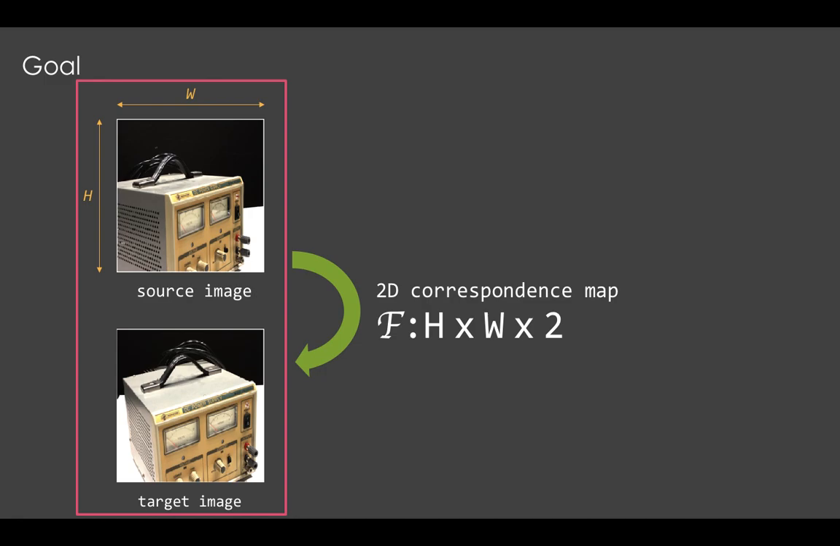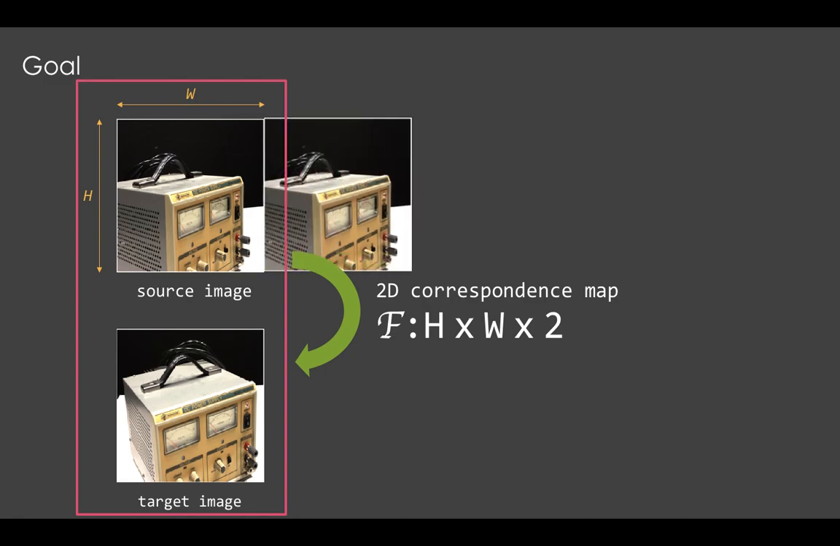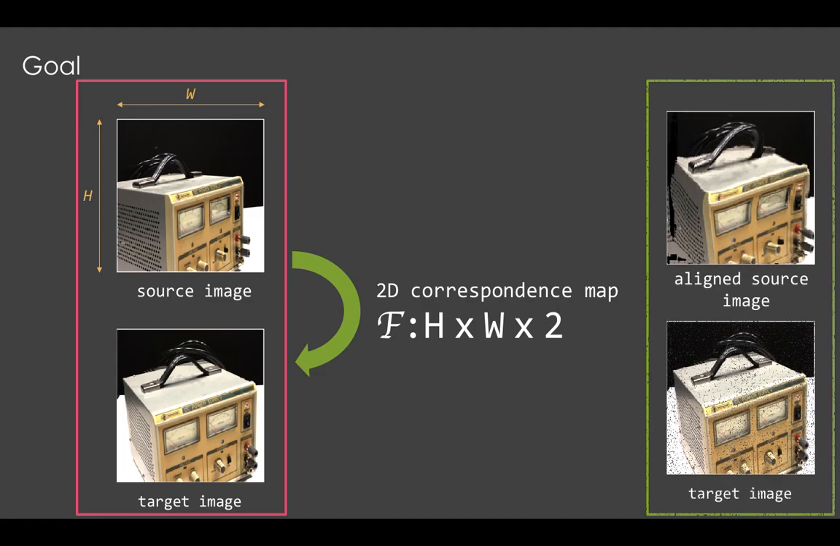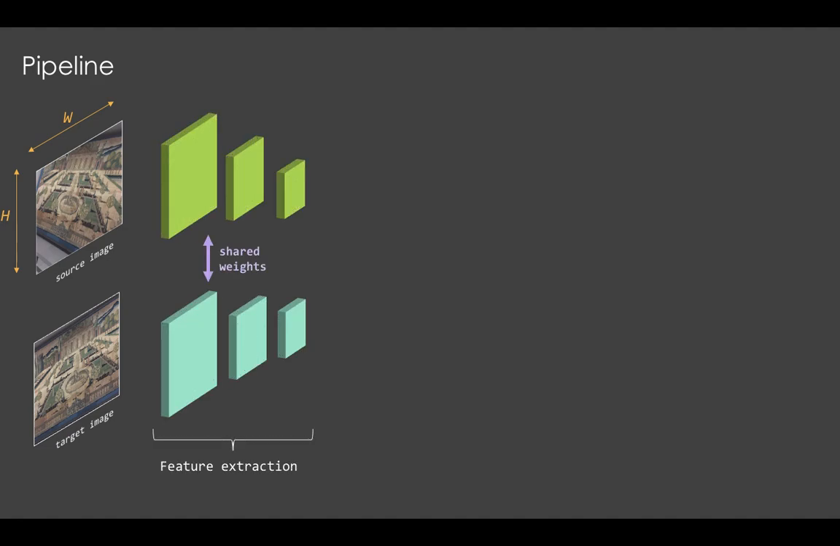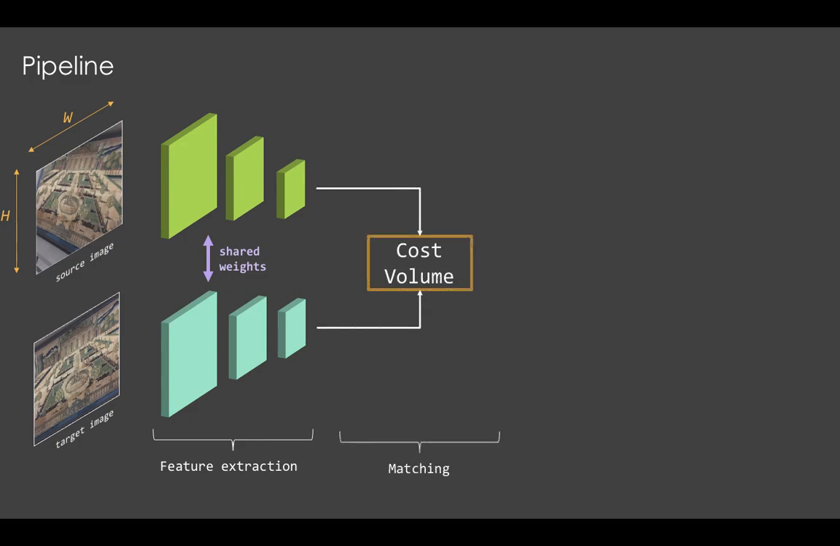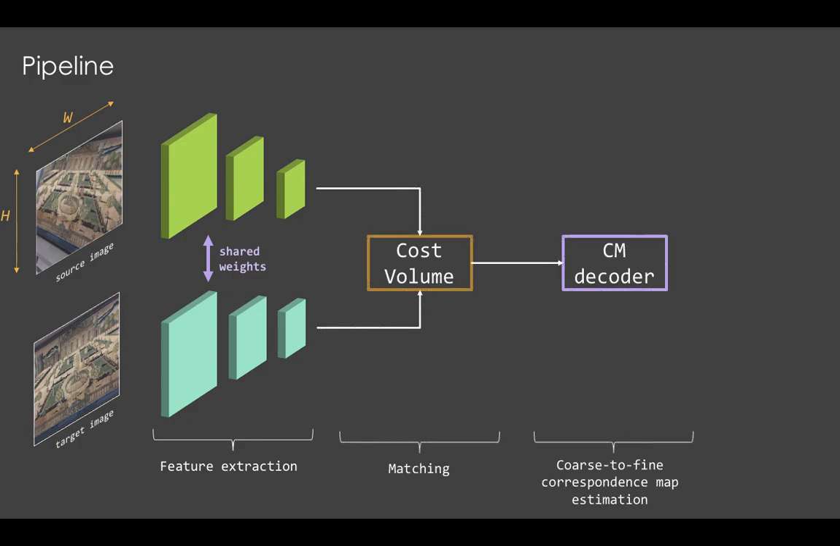We are given a source and a target image, and we predict a dense pixel correspondence map F in such a way that the source image is aligned to the target one. The proposed approach is based on the classical image alignment pipeline and consists of three main steps. More specifically, feature extraction, matching, and coarse to fine correspondence map estimation.